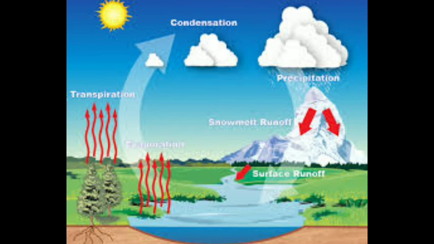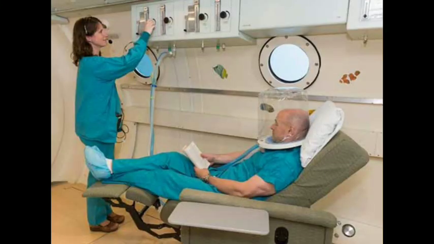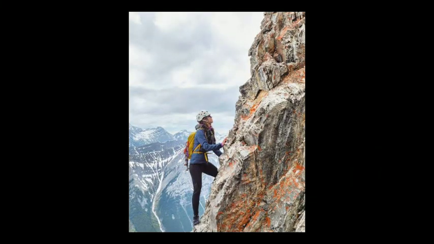Ozone layer protects us from the harmful radiation from the sun. Oxygen cylinders are used for a patient having breathing difficulties, a mountaineer climbing a high mountain, and deep sea divers. Then blowing air is used to turn the blades of the windmill. The windmills are used to draw water by running pumps, run flour mills, and to generate electricity.